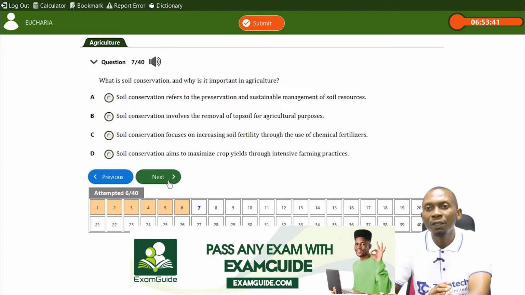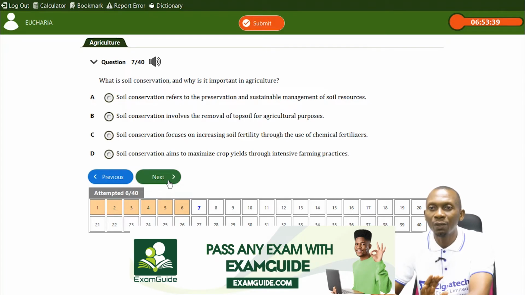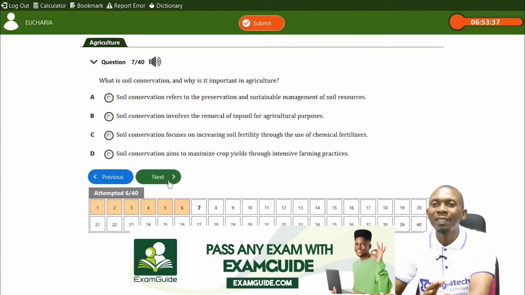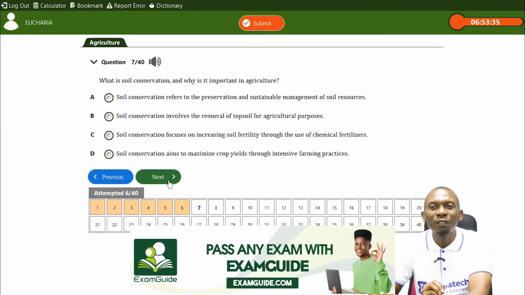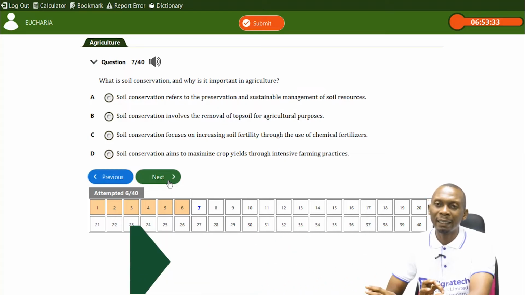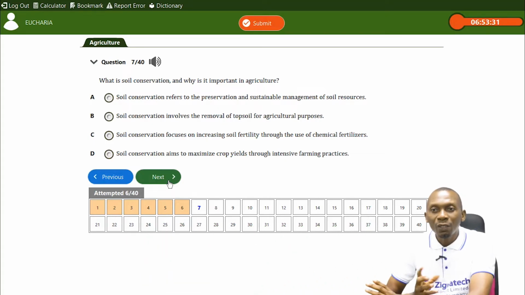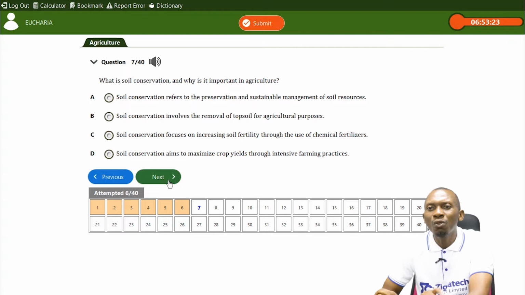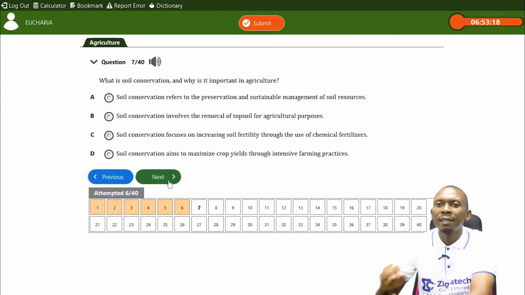Soil conservation involves the removal of the topsoil. No, that's erosion. Soil conservation focuses on increasing soil fertility through use of chemical fertilizers. Well, that is part of conservation, but that doesn't totally explain it well. It says soil conservation aims to maximize crop yields through intensive farming practices. Nope. The answer is A. Soil conservation refers to the preservation and sustainable management of soil resources.